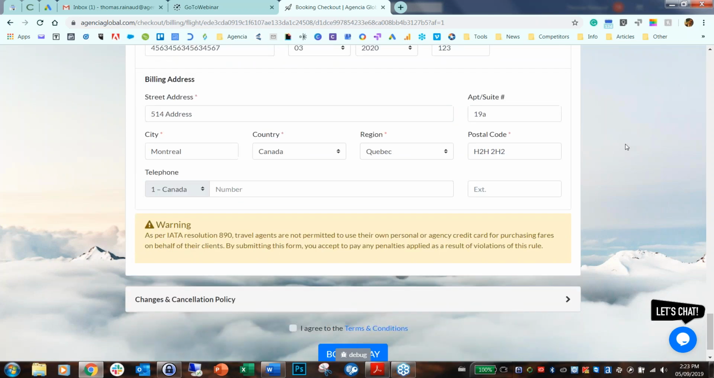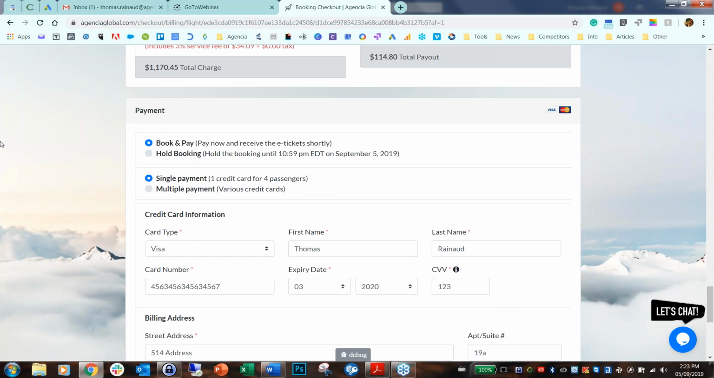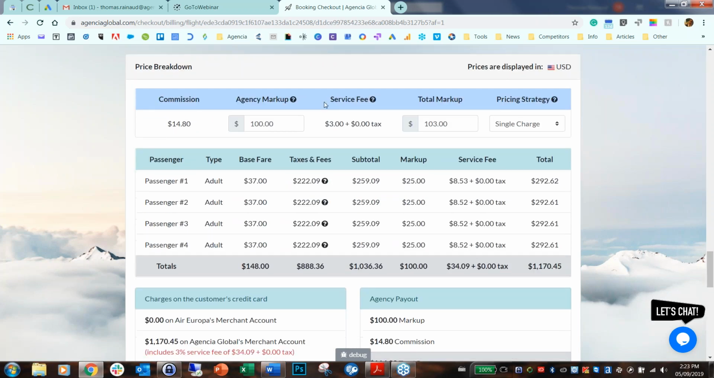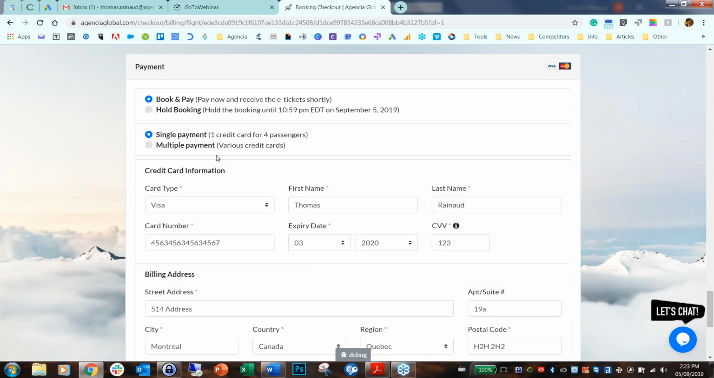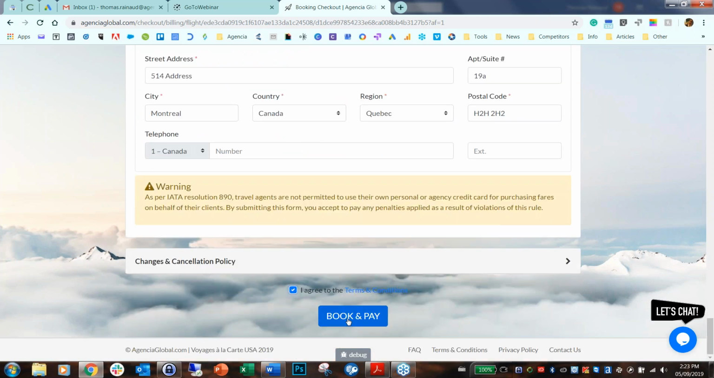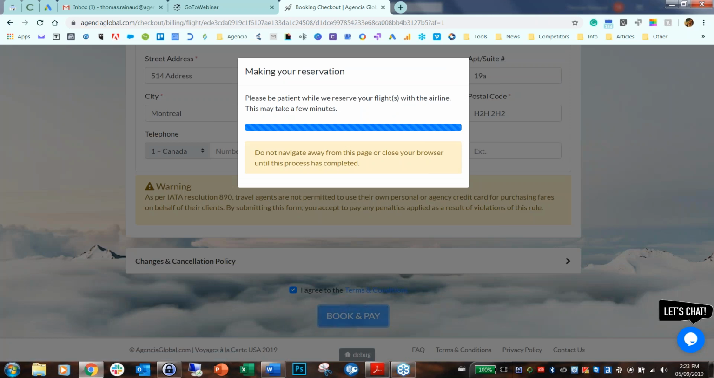So now, let's say you're happy with everything. You're happy with your markup, the way the payment has been handled and everything. So now it's time to just agree to the terms and conditions and book and pay. Now Agencia is making a reservation and it's going to take a few seconds, but then you're going to receive an email to confirm your reservation with all the documents that you might need to give your customers or passengers.